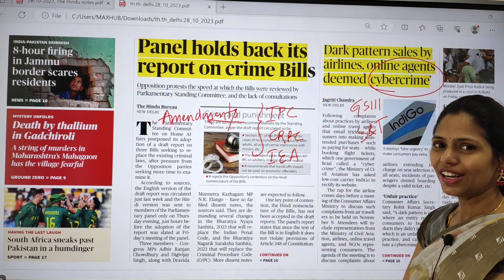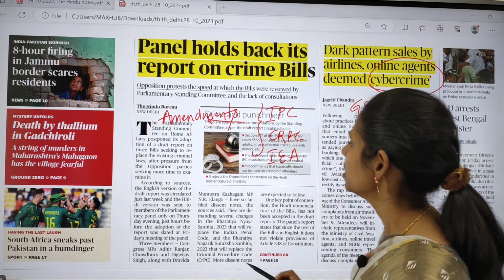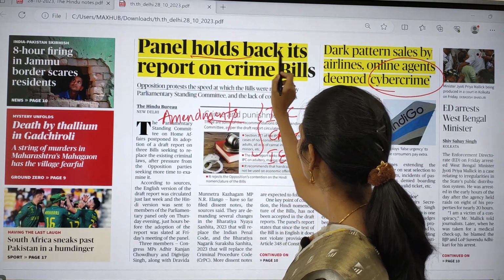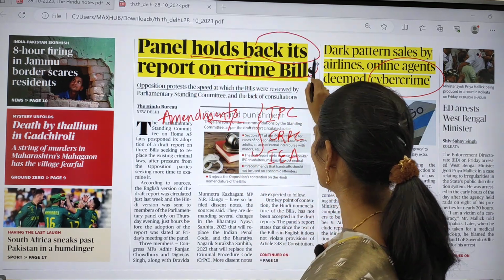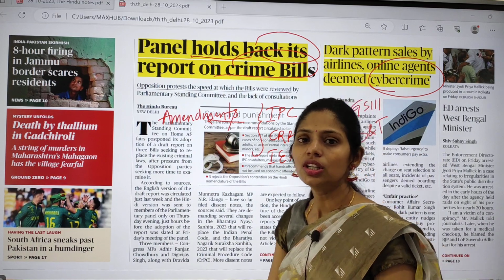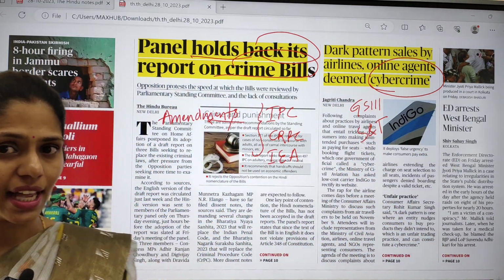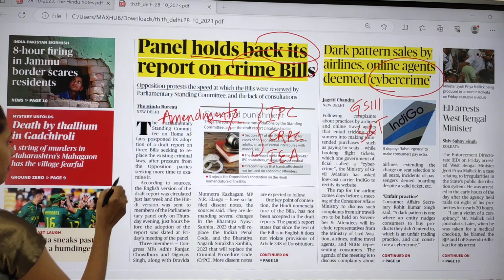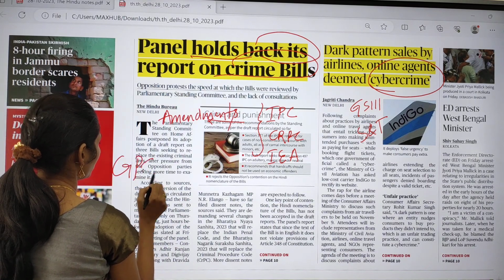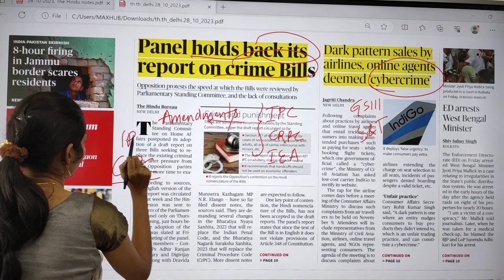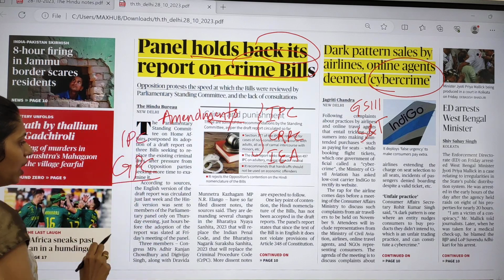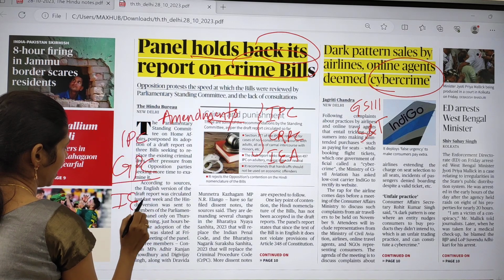Now let us see the first topic: panel holds back its report on crime bills. If we talk about criminal laws in India, we have the CRPC, the Criminal Procedure Code, the IPC, the Indian Penal Code, and the Indian Evidence Act.